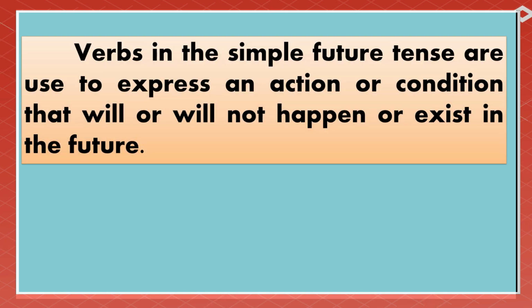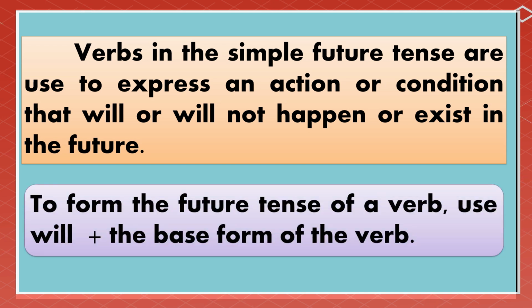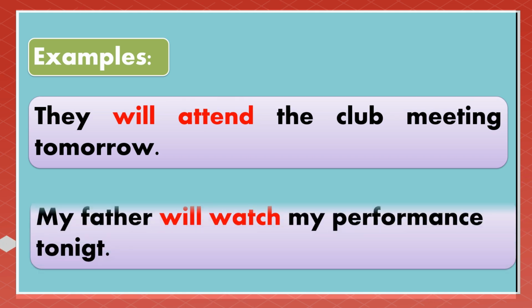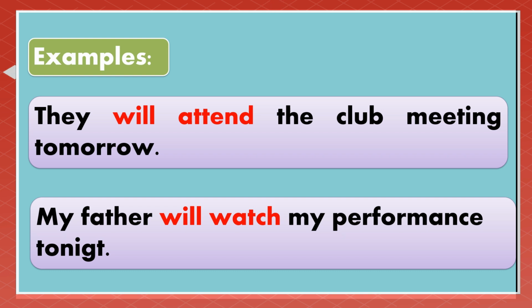Verbs in the simple future tense are used to express an action or condition that will or will not happen or exist in the future. To form the future tense of a verb, use will plus the base form of the verb. Example, they will attend the club meeting tomorrow. My father will watch my performance tonight.